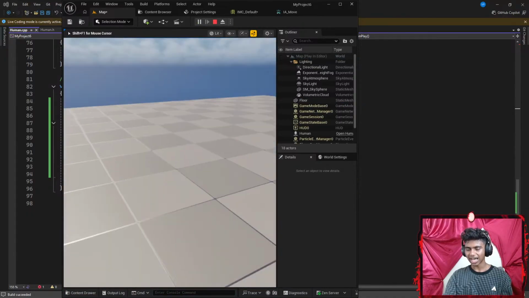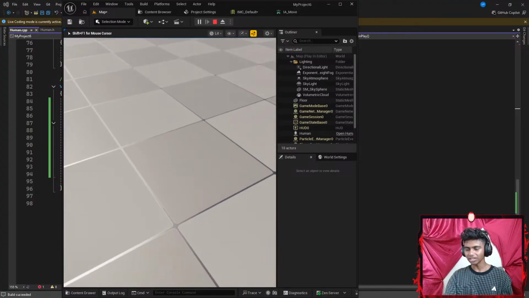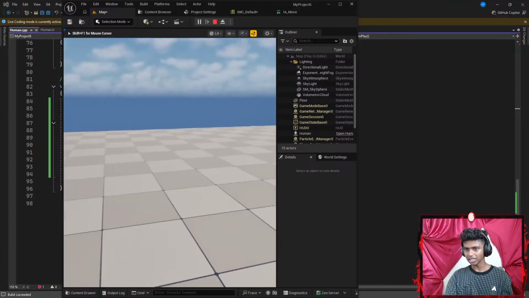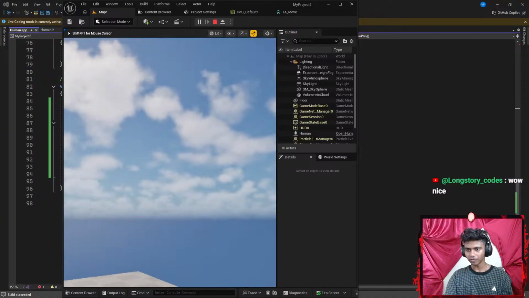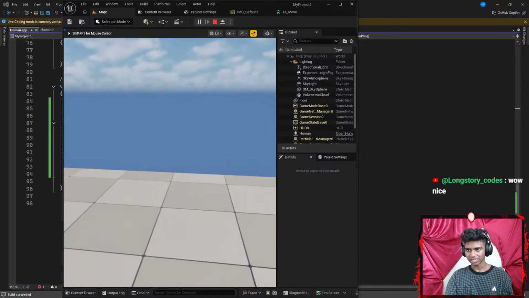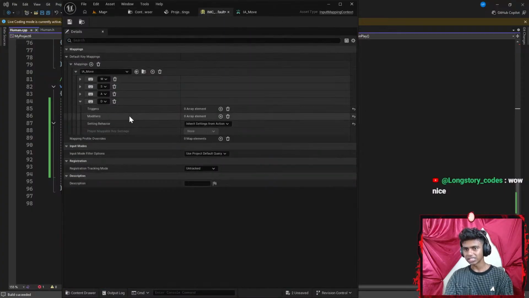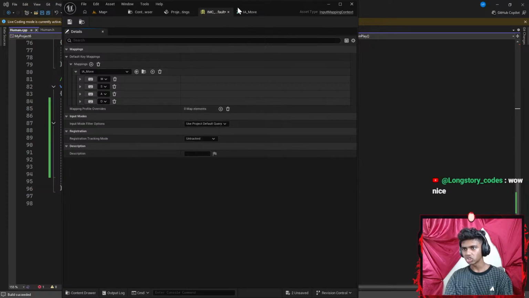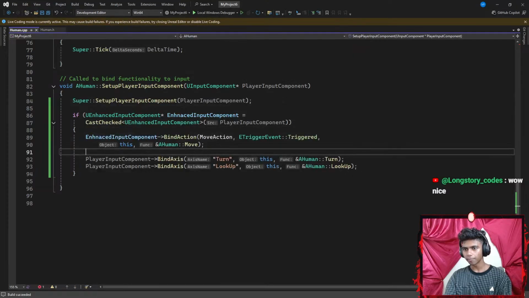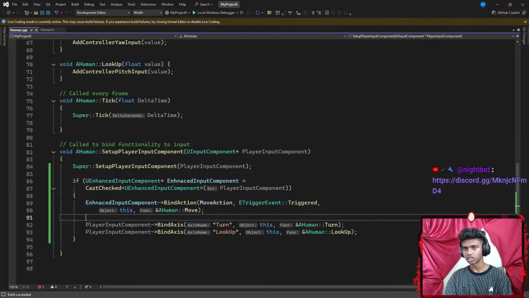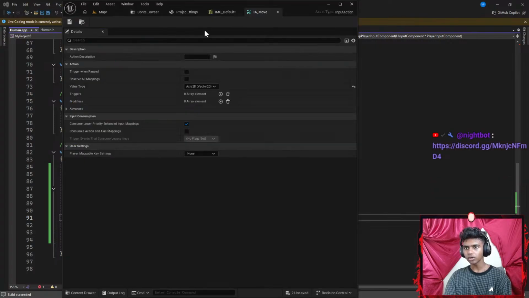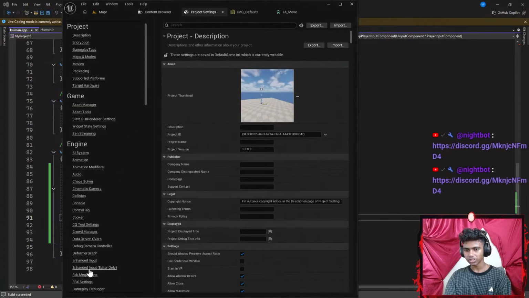Okay, guys, I need to decrease my sensitivity, but then everything else is pretty good. I can go ahead and move around. Yep, guys, I gotta decrease my sensitivity. Before I decrease my sensitivity, I'm gonna go ahead and change something for my input mapping. When I move my mouse forward is when I look down. So I'm gonna go here, let's go to project settings, I'm gonna go to something like inputs.